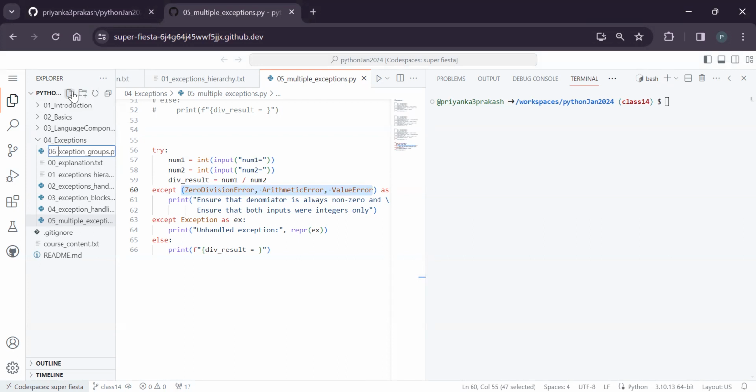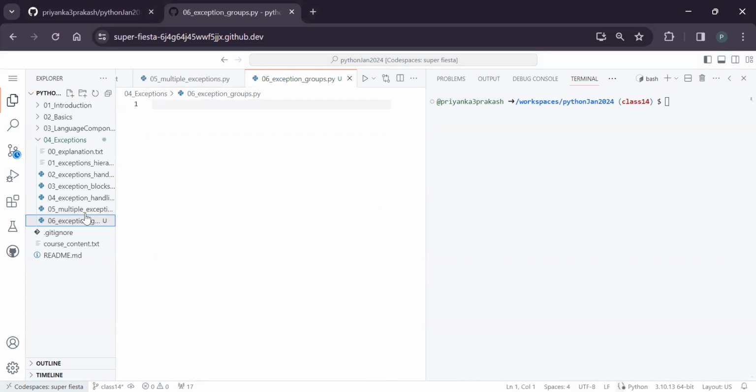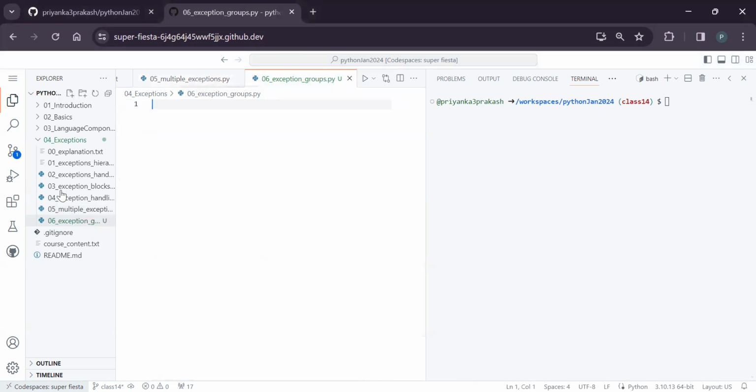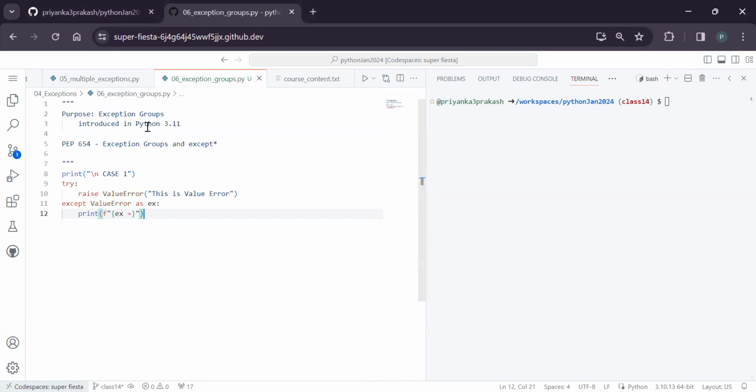Exception grouping. You understood what multiple exception handling is, but exception grouping is slightly different. To understand how this works, it was introduced in the very new version, which is 3.11. If you see here, what is the Python version I am using? Python 3.10. So there is some issue, so we cannot get the latest container. But if you can get a better image, we can test these things.